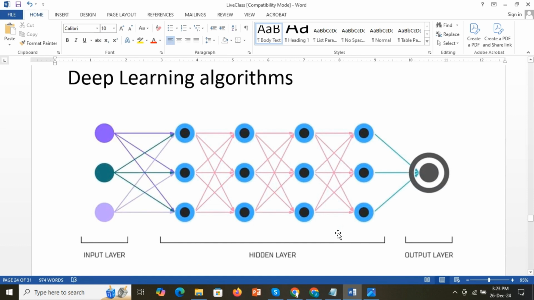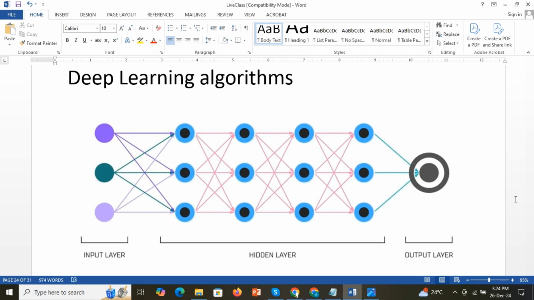So let's see what deep learning algorithms look like. You can see in my pictorial representation, there will be an input layer, a hidden layer and an output layer. The hidden layer can be more than one; there is not only one hidden layer, it can have more than one. So this is the deep learning algorithm structure.